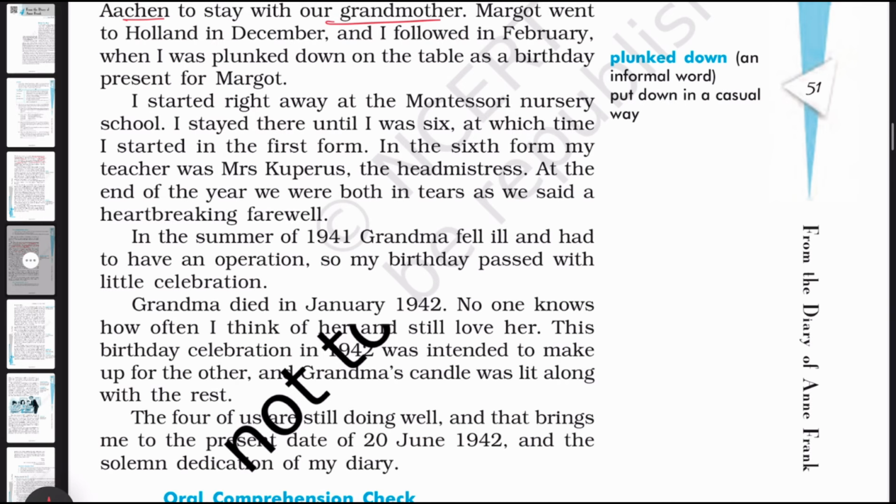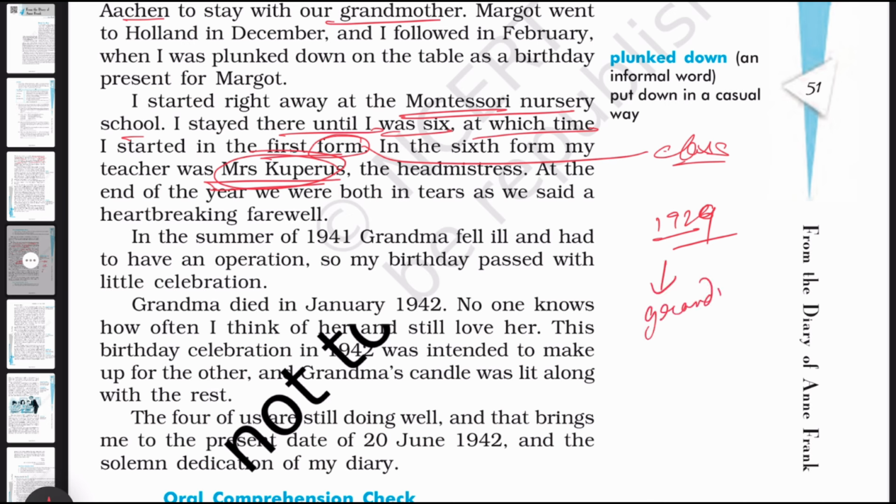I started right away in the Montessori nursery school. I stayed there until I was 6, at which time I started the first form. First form means first class, class 1. There was teacher Mrs. Kuperus. So she was born in 1929, and she stayed with her grandmother and went to Montessori school.